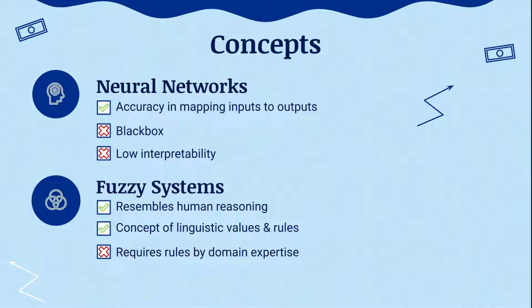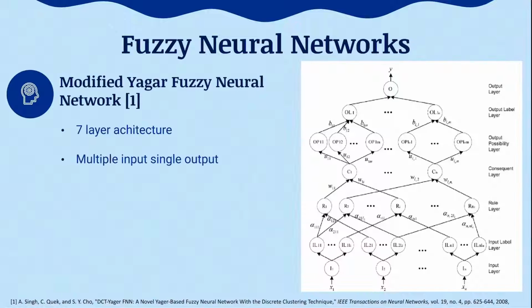Fuzzy systems resemble the human reasoning and provide interpretability by introducing the concept of linguistic values and rules. However, the system itself generally requires a domain expert to generate a set of rules. By integrating the two concepts to achieve accuracy in results and interpretability, fuzzy neural networks were created. An example of a fuzzy neural network is the modified Jaeger fuzzy neural network created by SIEK. It is a 7-layer architecture and can receive multiple inputs and will generate a single output.